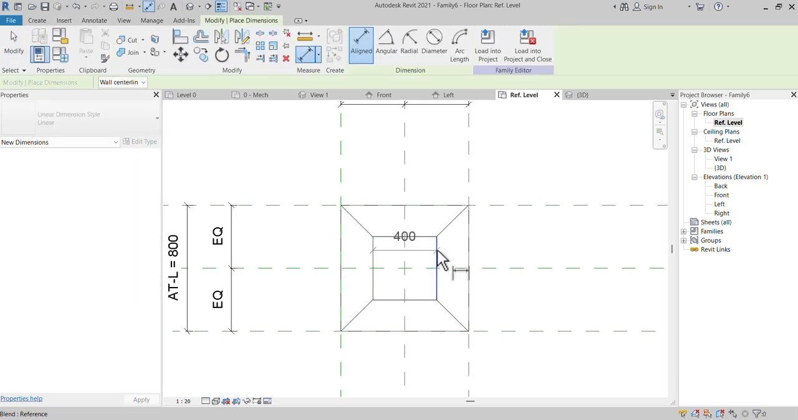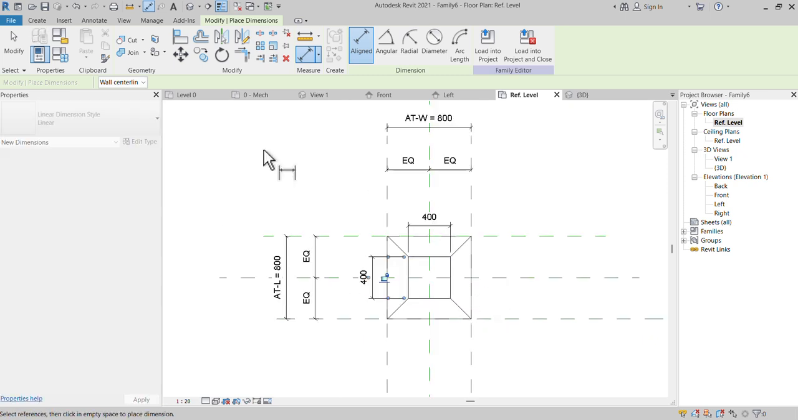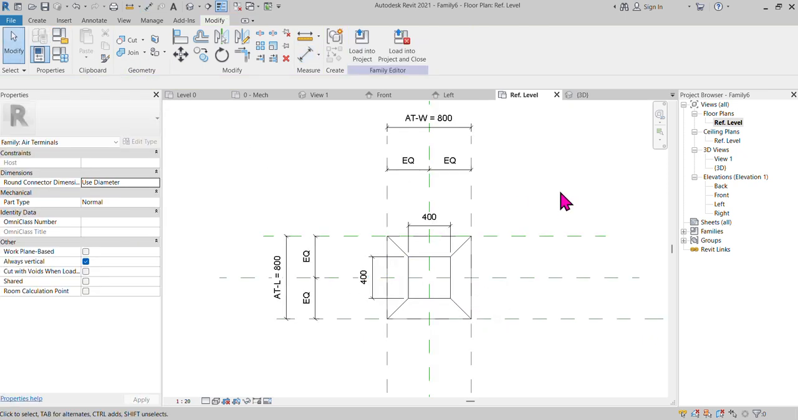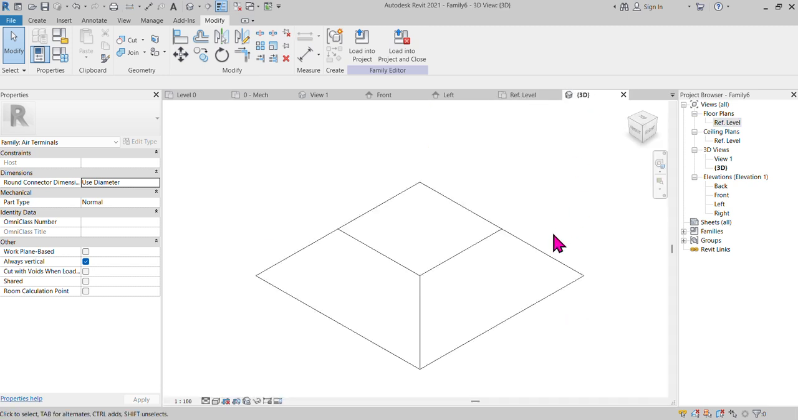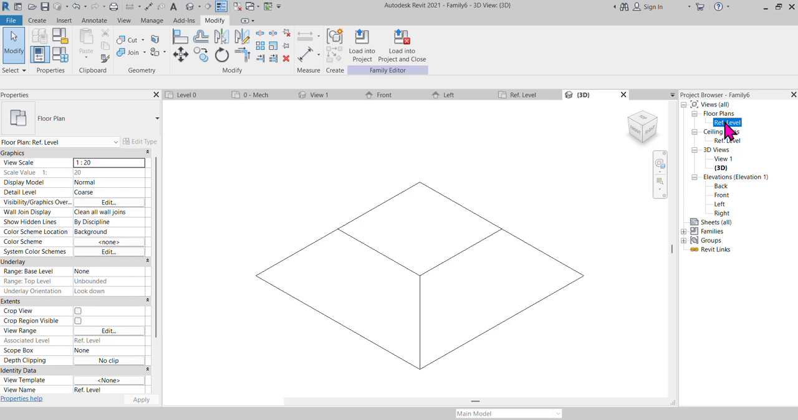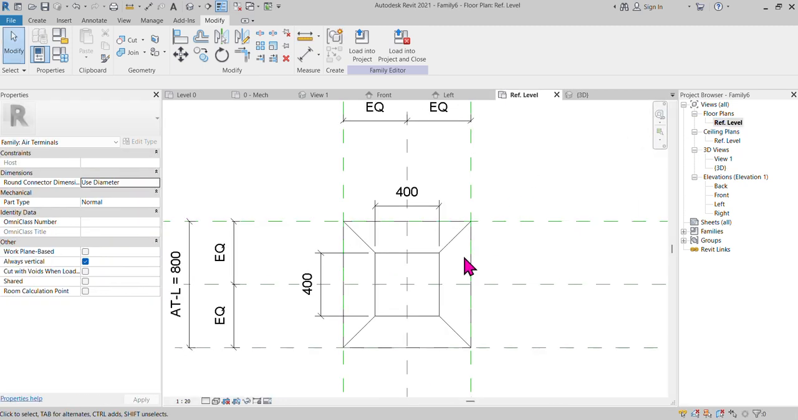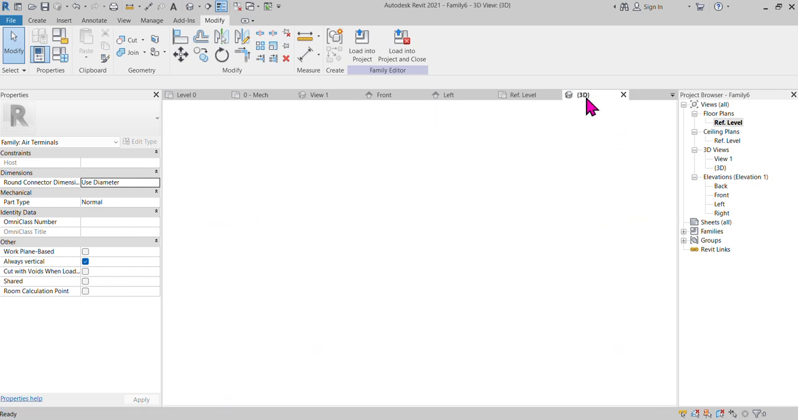You can take this measure for reference. So 400 by 400, right? Okay. Now our model is done. Our model is done now. So if you want to do some extra design or extra model from here,